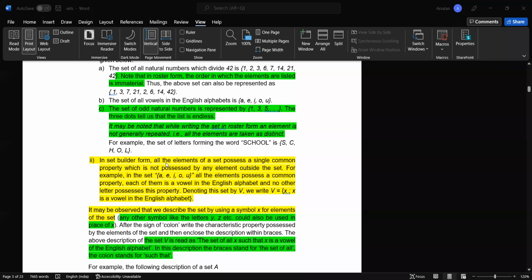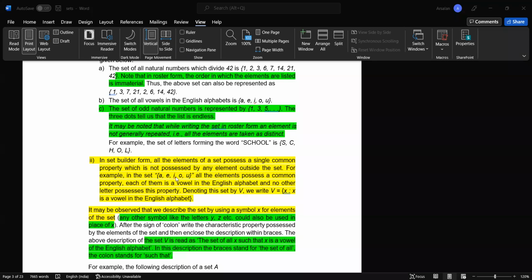In set builder form, all the elements of a set possess a single common property. So if we want to write a set in set builder form, we need to know what property all the elements of that particular set hold, and we need to write down that property.